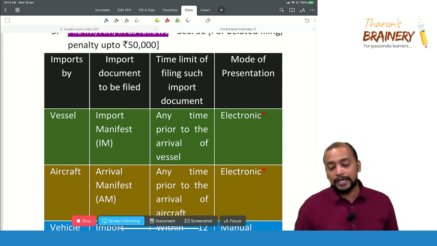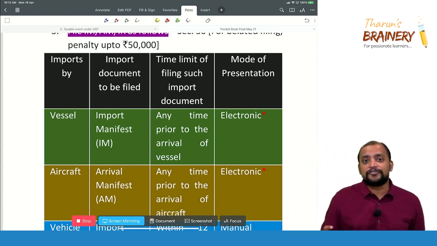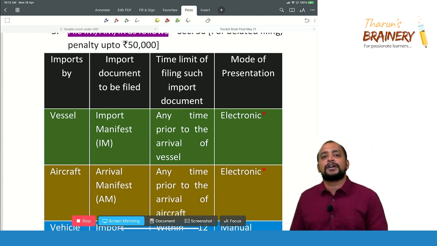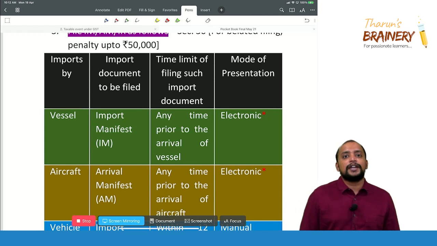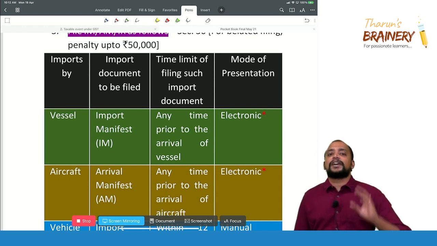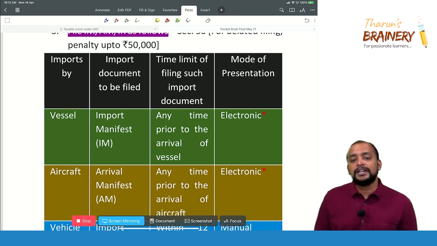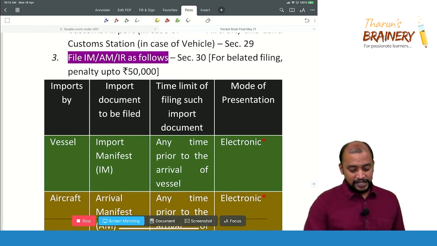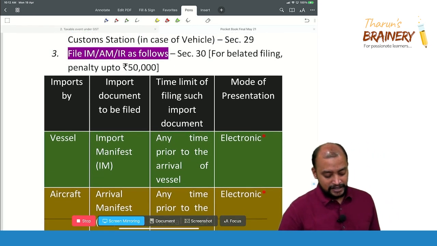That provision is there. And what is the time limit for filing? Import manifest or arrival manifest before arrival, and import report within 12 hours after arrival. And if there is any delay in filing, any belated filing, then the penalty will be up to 50,000 rupees. So that is the penalty for belated filing. This is with respect to this.